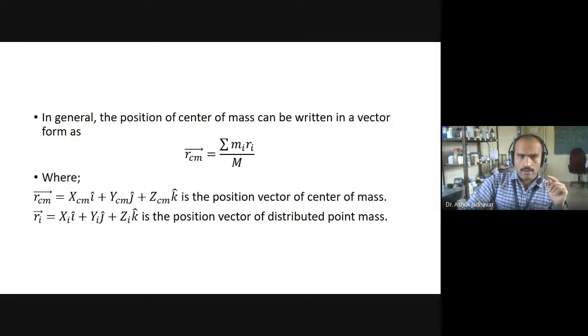Using the definitions of xcm, ycm and zcm, we can write RCM as summation over i of mi ri divided by M, where ri is the position vector of the ith particle, which can be written as xi i cap plus yi j cap plus zi k cap.